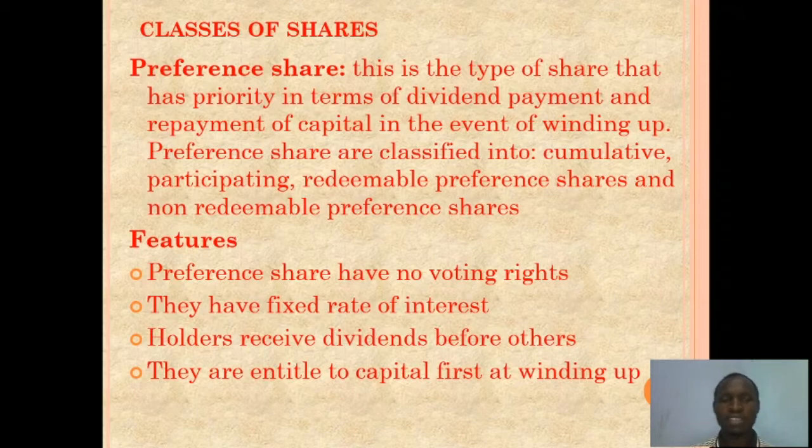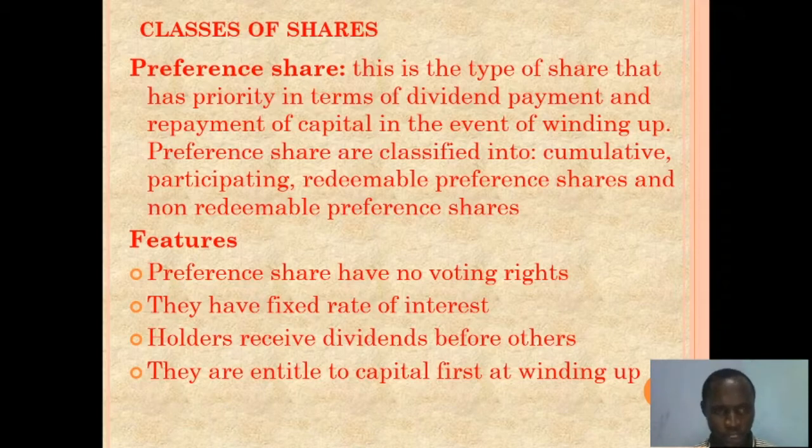such shares can be regarded as preference shares. The reason is that this share is actually giving preference. The shareholders of this share usually get their dividend first before the ordinary dividend, which we'll be looking at. So preference share is the type of share that has priority in terms of dividend payment and repayment of capital in the event of winding up. So the preference shareholders are usually considered before any other shareholders of the company.